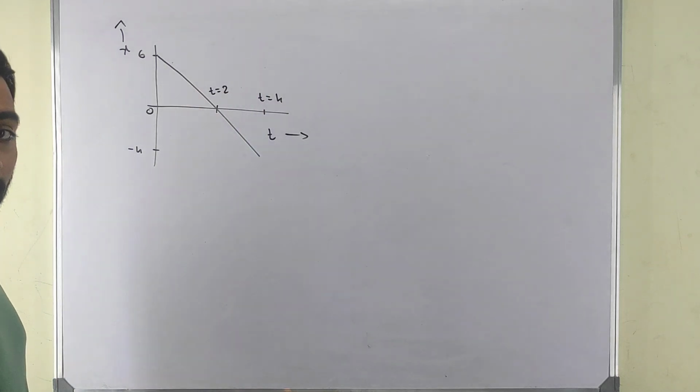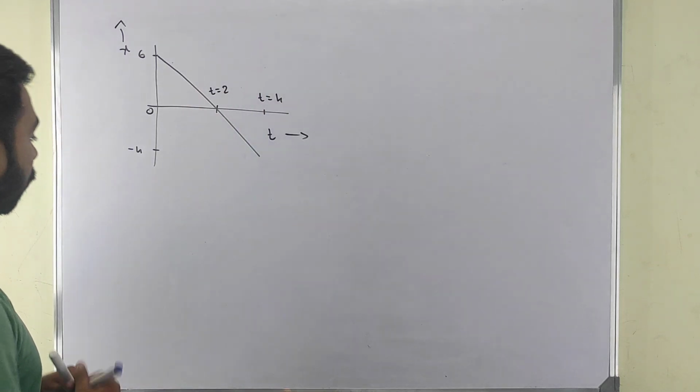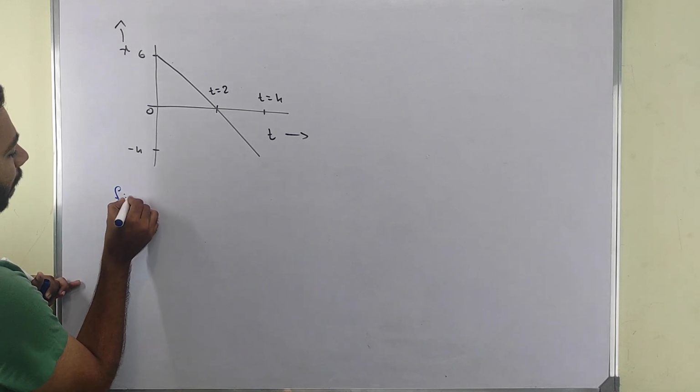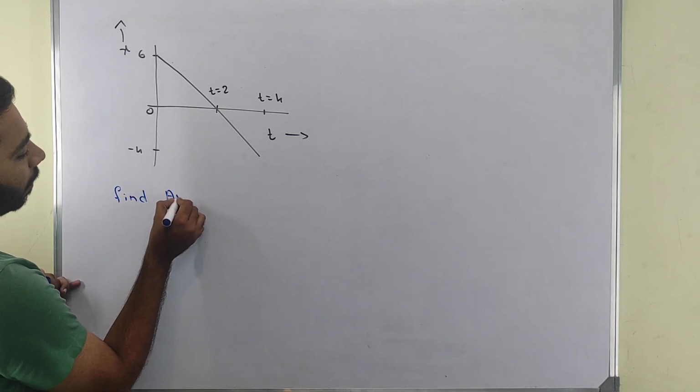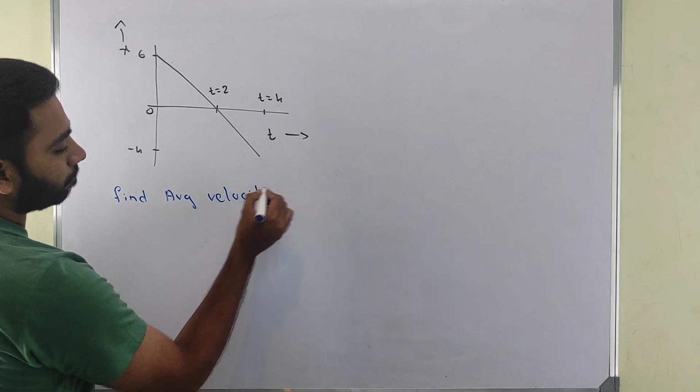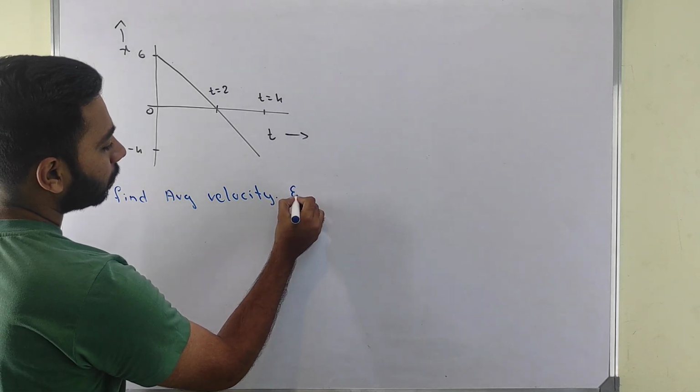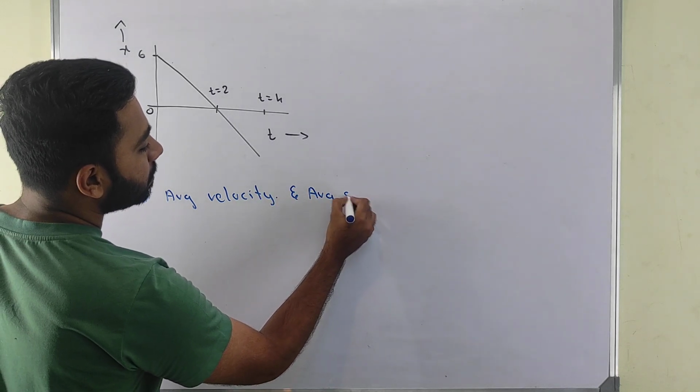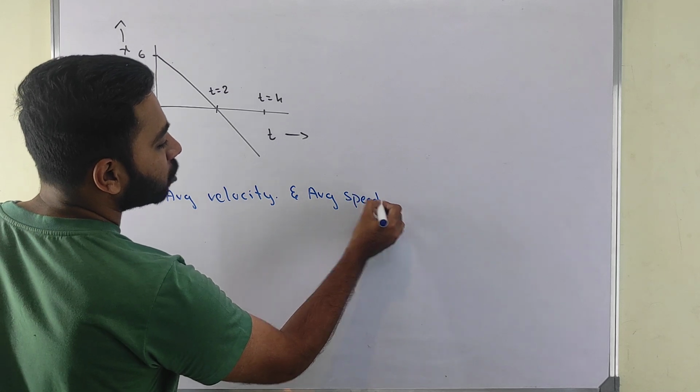Okay, my one graph is like this and I will tell you to find average velocity and average speed. Both. I can ask you both the things.